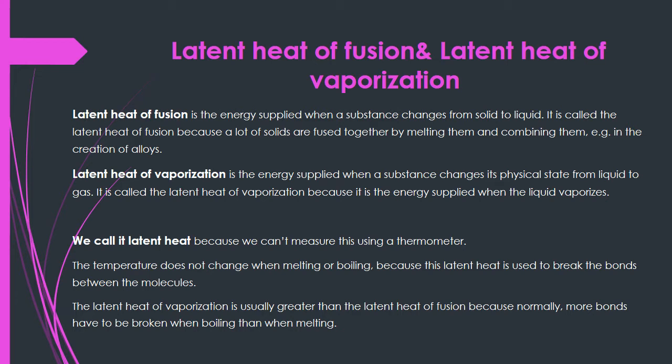The second type is called latent heat of vaporization, and it is defined as the energy supplied when a substance changes its physical state from liquid to gas. It is called latent heat of vaporization because it is the energy supplied when the liquid vaporizes. We call it latent heat because we can't measure this using a thermometer.